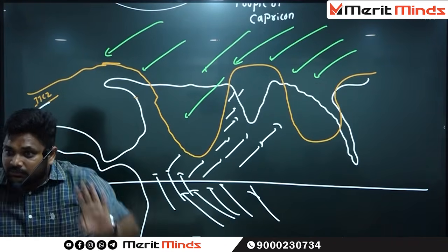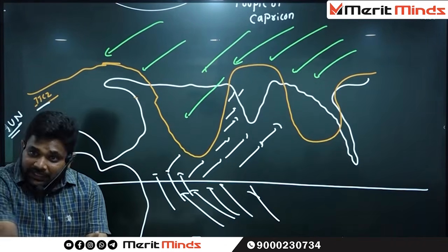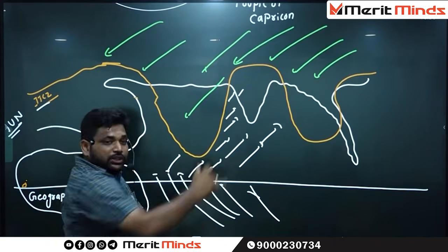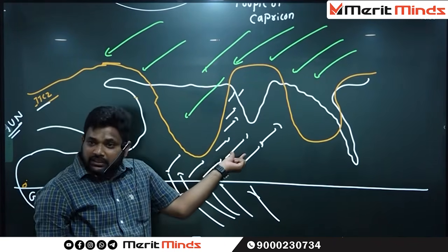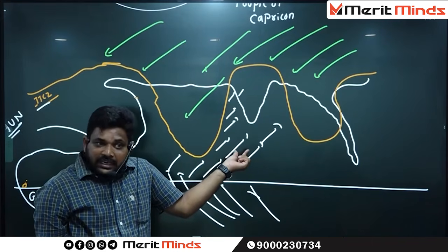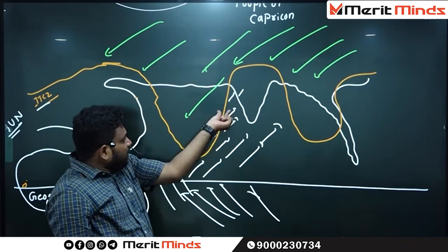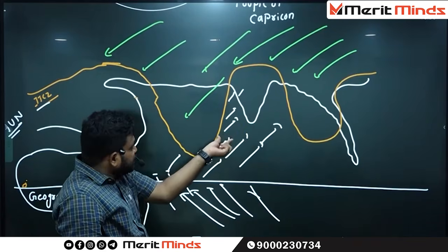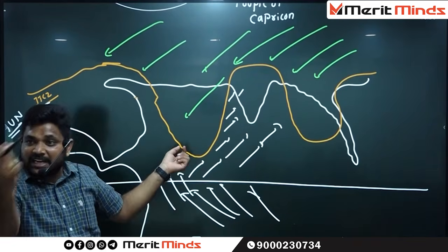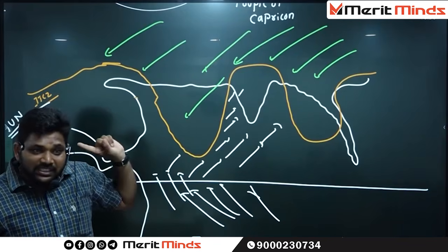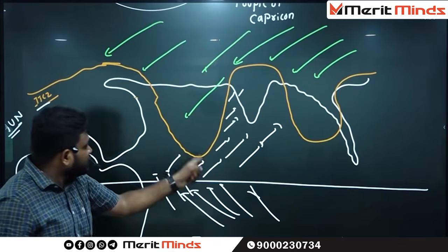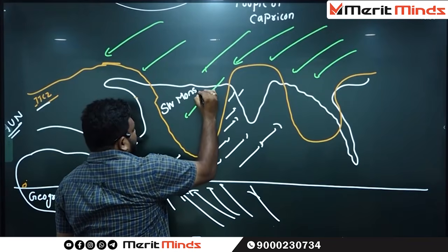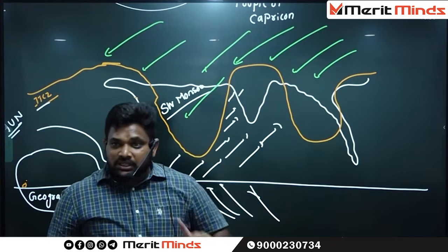These are colliding. But the point here is, whenever these winds have taken the forceful U-turn, where are these winds going? Initially the Indian Ocean, one part of the Arabian Sea as well as the Bay of Bengal. And these winds are entering into India from which direction? Southwestern side. That's why these winds are called Southwest Monsoons.